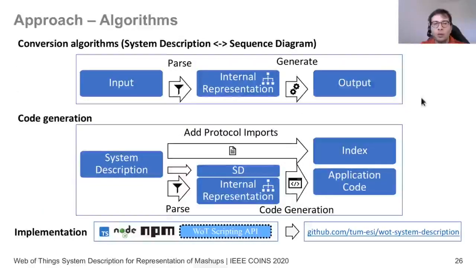In the end, we could say that we have two algorithms. So first one is for the conversion. So for any type of input, whether it's a system description or a sequence diagram, we have an internal representation that we convert to, and from this internal representation, we generate the output. So output, again, is the opposite of the input. And then for the code generation, we start with the system description, and again, we parse it for an internal representation. And from this, the code can be generated, which could be directly used to communicate with the devices.